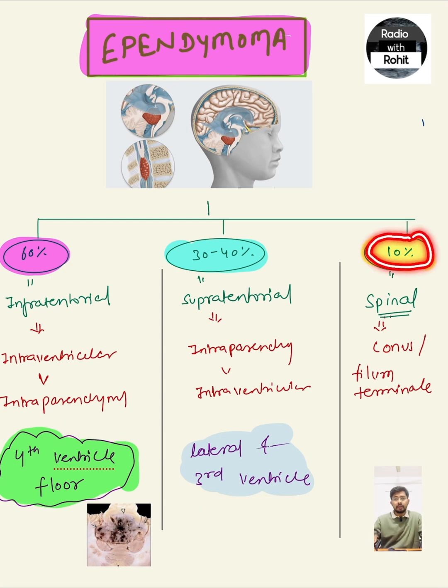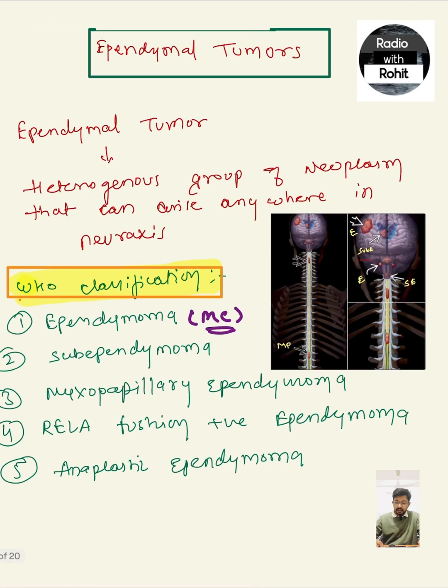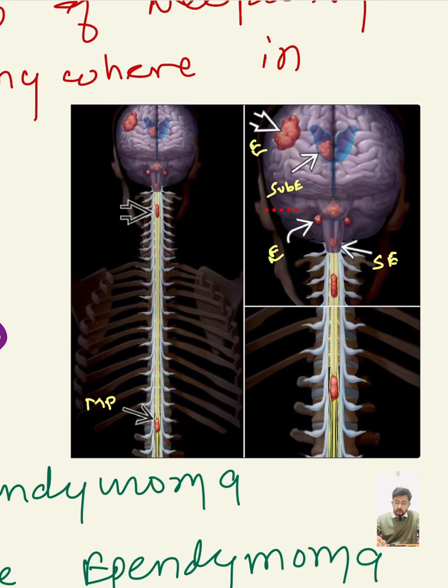The remaining 10% arise in the spinal region, most commonly from the conus or filum terminale. So we can see the tumor in the supratentorial location arising intraparenchymally, in the infratentorial location arising from the floor of the fourth ventricle, and in the spinal cord arising from the filum terminale or the conus.